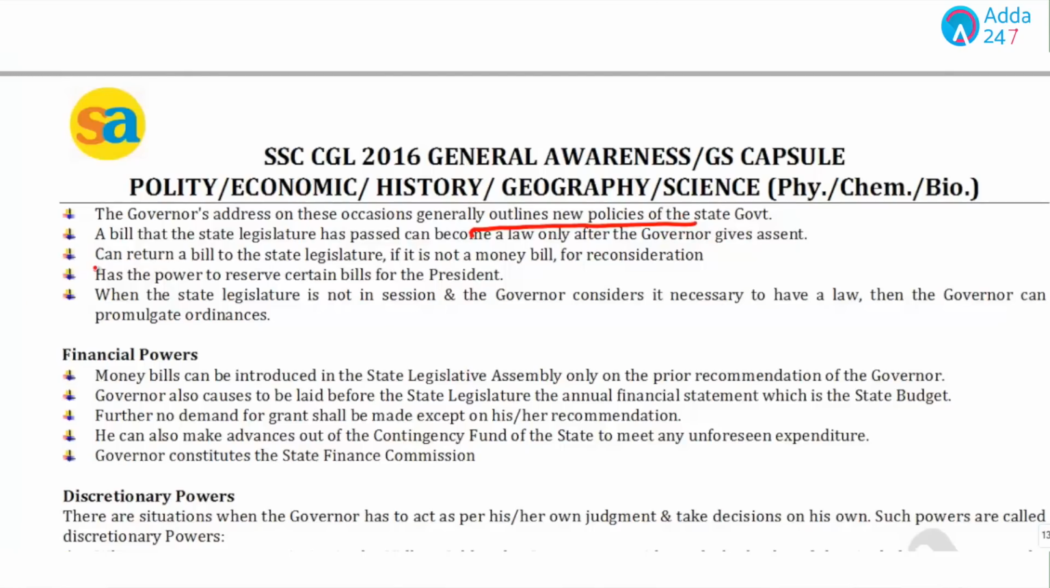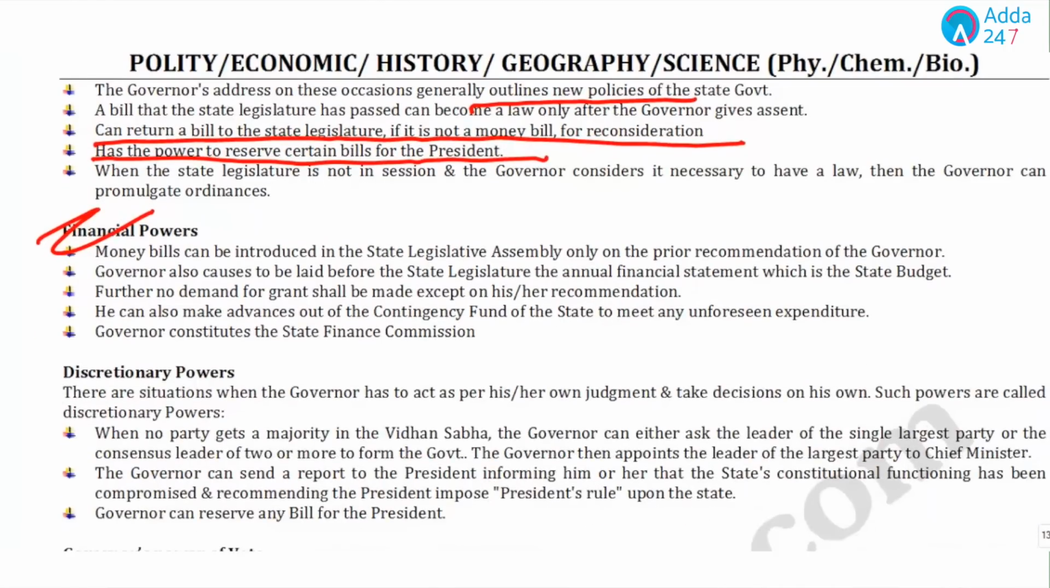He can return a bill to the state legislature if it is not a money bill for reconsideration, and also has the power to reserve certain bills for the president. And similarly, the financial powers related to the bills, and then it has some discretionary powers.